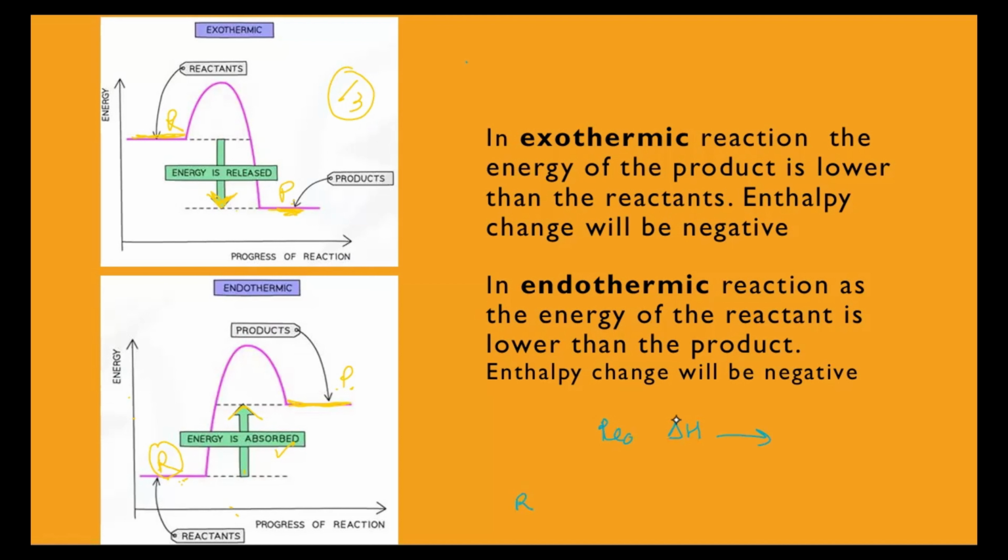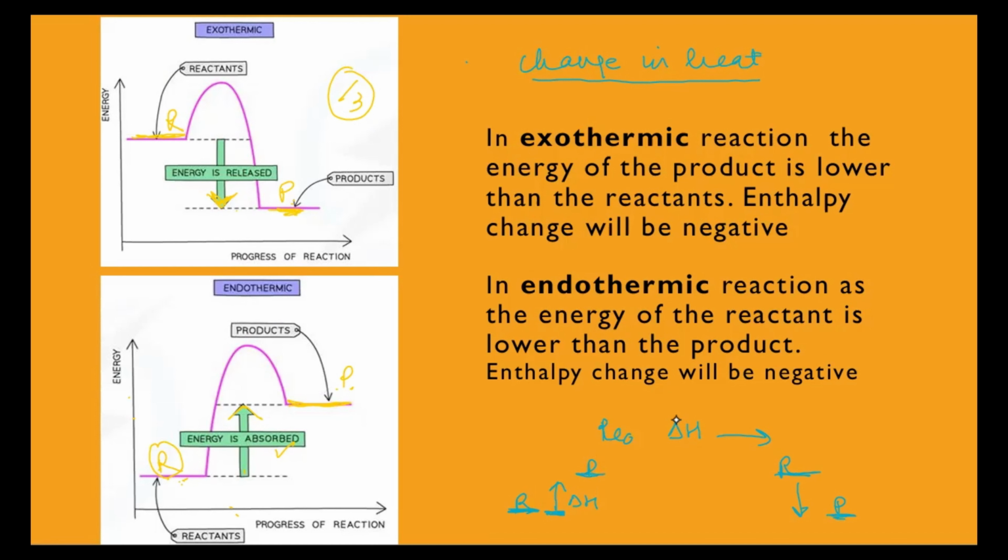If the reactant level is lower than the product level, then the arrow of the delta H or enthalpy change is going to go up, right? Or if the reactant is above the product, then the enthalpy change has to go downwards, starting from the reactant level. So the delta H arrow always has to start from the reactant level up to the product. So basically, it's a change in heat energy, the relative energy of the reactant and product. So the arrow has to start from the reactant and reach up to the product.